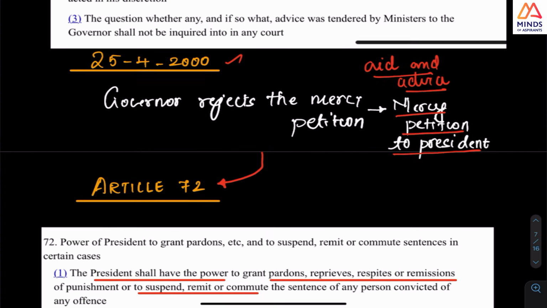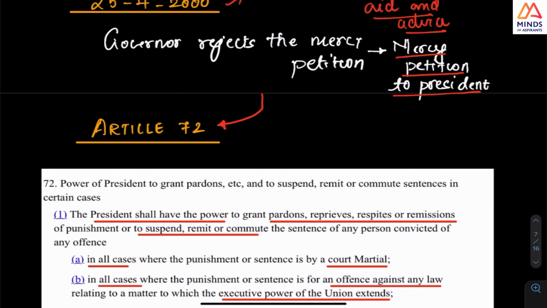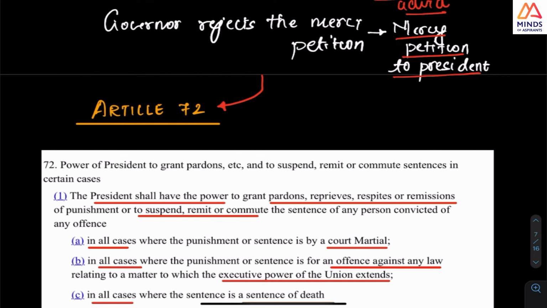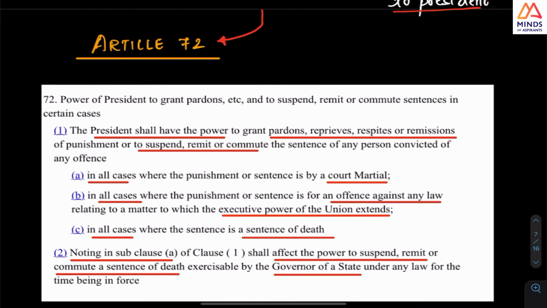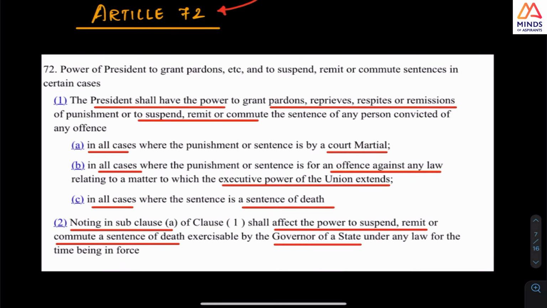And what happens now? Look at this fact. Under Article 72, you have extinguished your possibility of a review petition in the High Court, and of a mercy petition with the governor. Now you have given a mercy petition to the president. And now look at this article very clearly. Similar to the pardoning power of the governor, the president also has pardoning power, but there are a few important things you have to note.